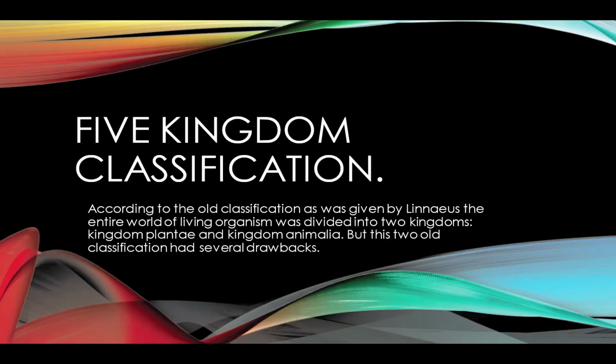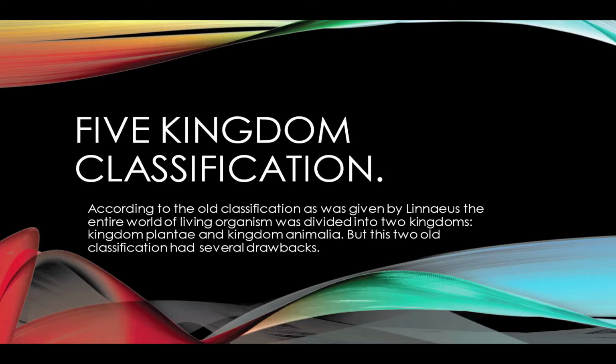Good morning. Today we are going to elaborate on the 5 kingdom classification. As it is, we know that our universe is full of diversity, and as we have studied earlier, this diversity is based on unicellular or multicellular organisms, eukaryotic or prokaryotic, autotrophs or heterotrophs. But initially, Aristotle divided them on the basis of their habitat.